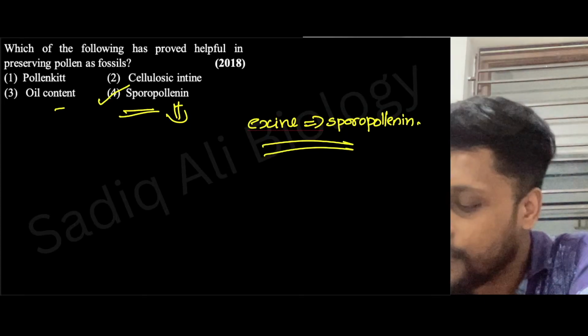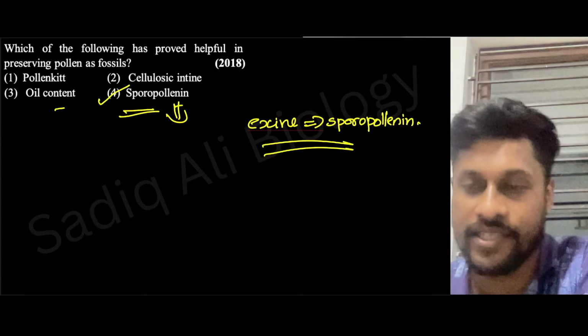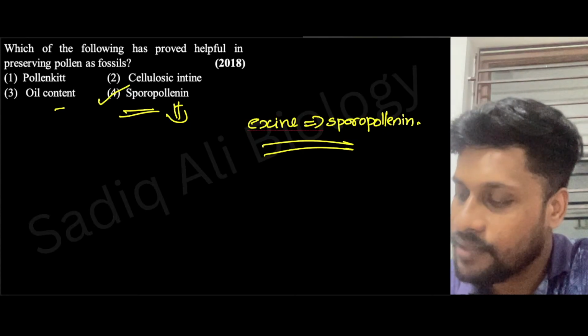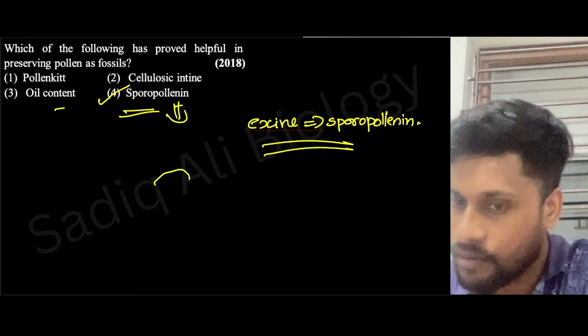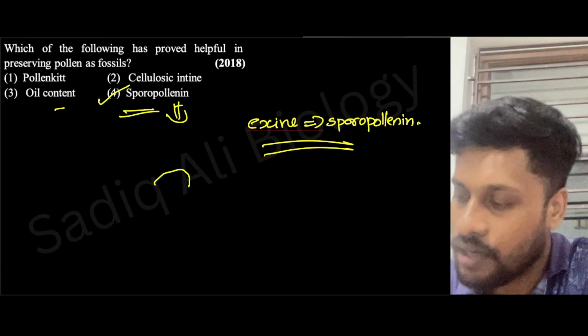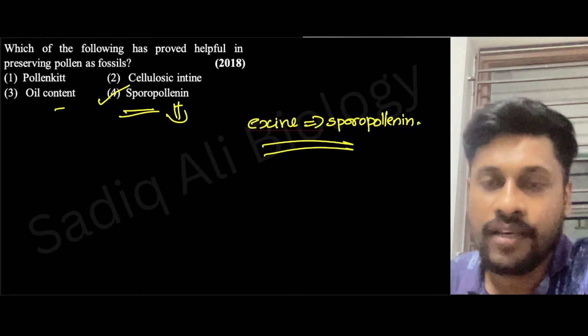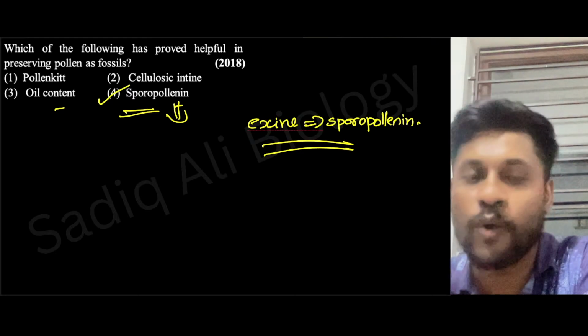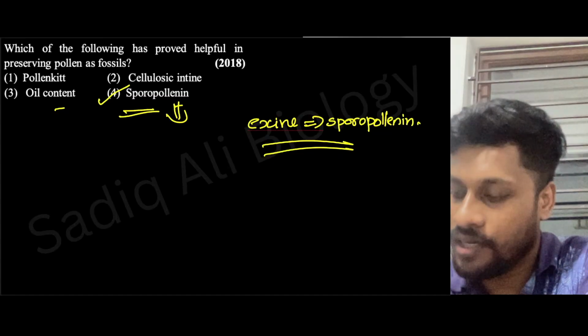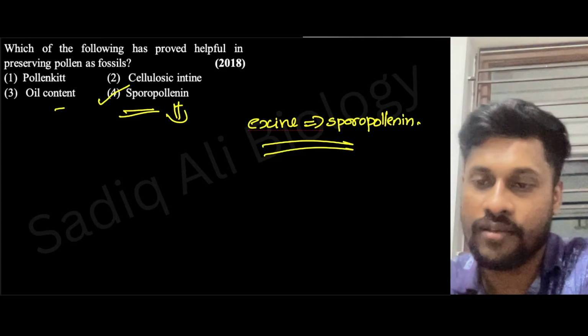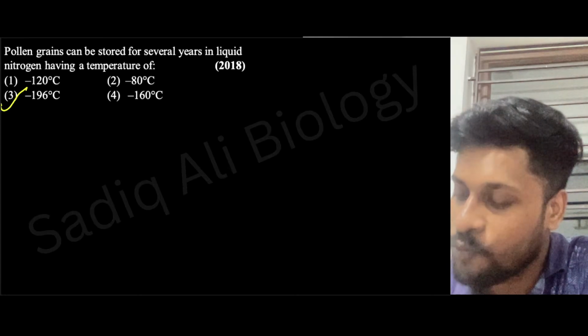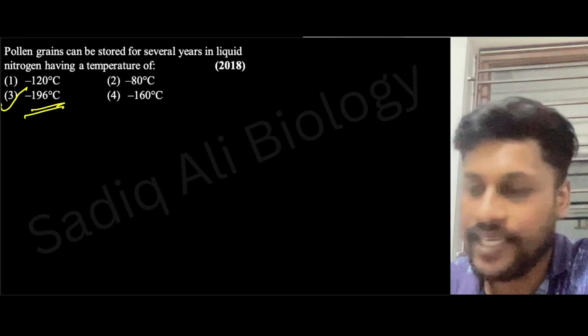What I meant is that sporopollenin is a substance, right? When you take pollen grain, actually the exine part will be made up of sporopollenin, which will keep pollen as a fossil. Fine. Okay, next. So what will be the answer here? Several years in liquid nitrogen having a temperature of minus 196 degrees Celsius, right? Easy one. Next.